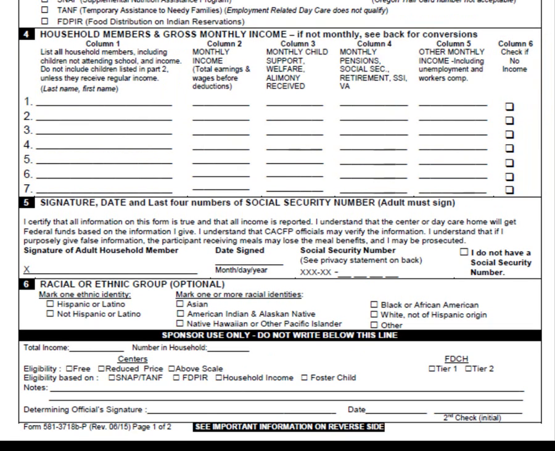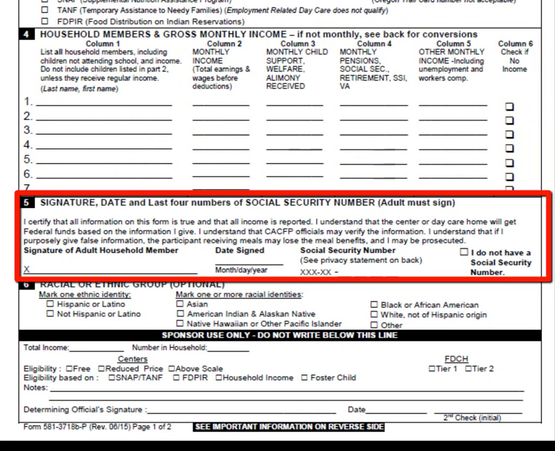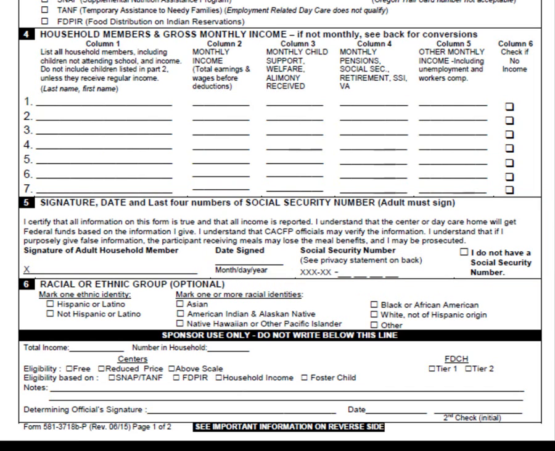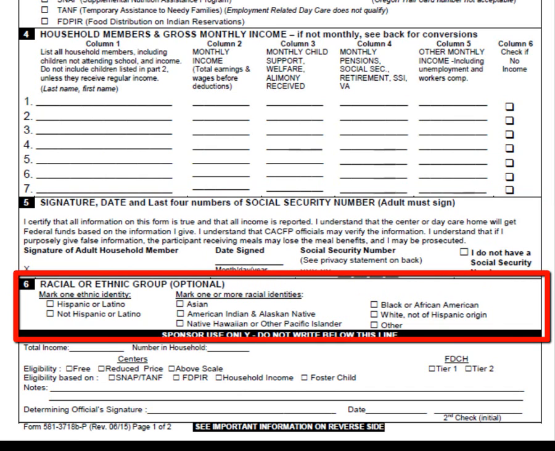If a household member does not receive an income, column 6 needs to be marked. To submit a completed application, Part 5 of the CIS is where the parent or guardian that is completing the CIS must sign, date, and include the last 4 digits of their Social Security number. If the parent or guardian does not have a Social Security number, they will need to check the box stating, "I do not have a Social Security number." Part 6, Racial and Ethnic Group, is optional and is not required for the completion of the form.